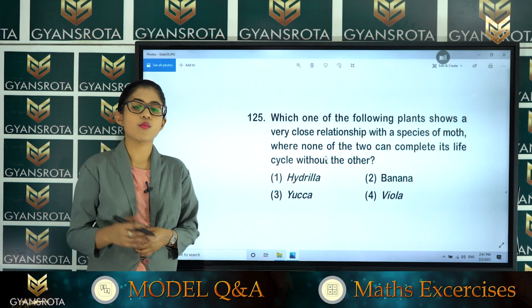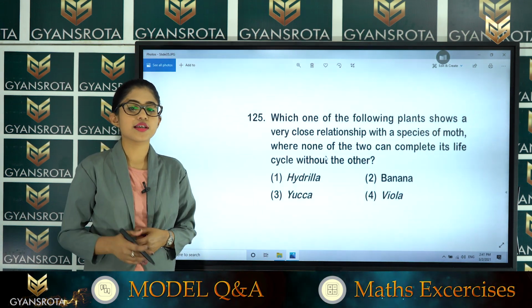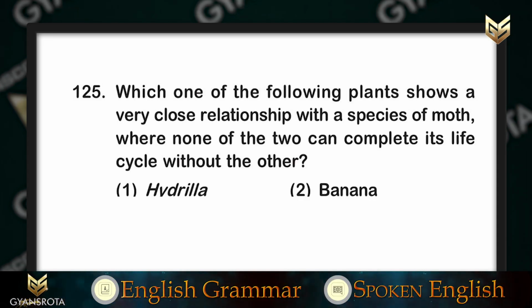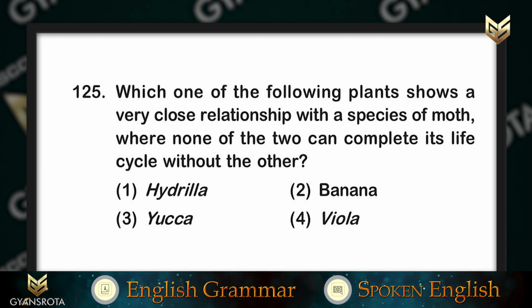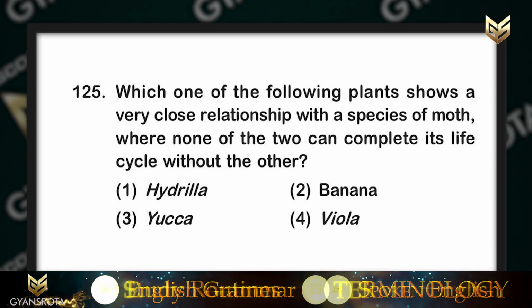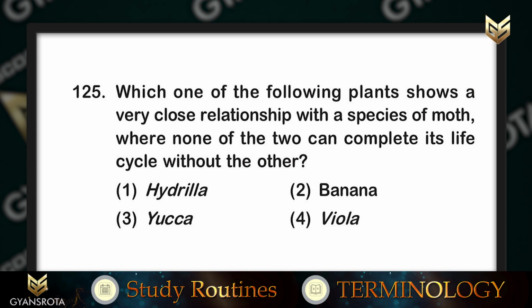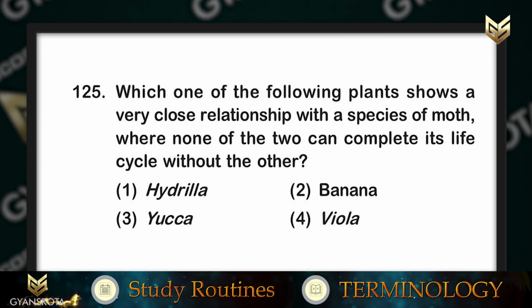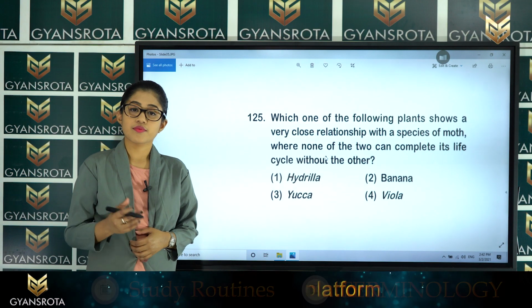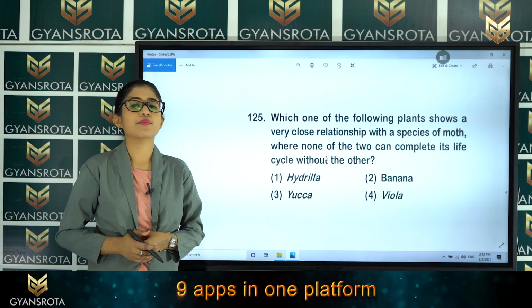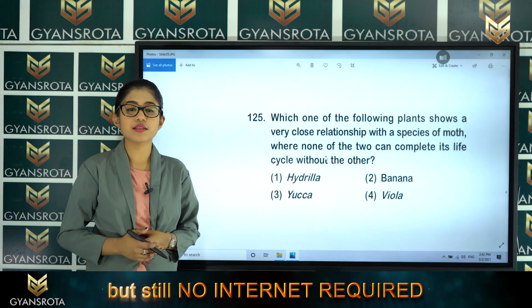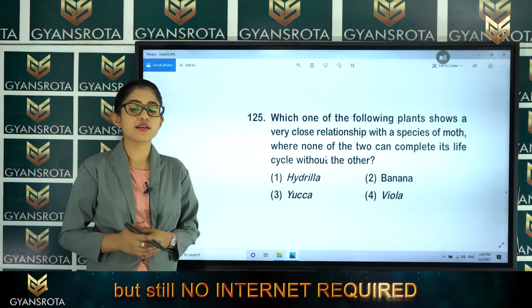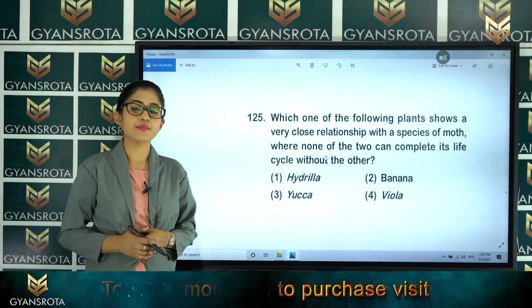In this question number 125, which one of the following plants shows a very close relationship with a species of moth where neither of the two can complete its life cycle without the other: hydrilla, banana, yucca and viola. So, we have discussed this very clearly in the chapter Organisms and Populations. There we have discussed mutualism, then amensalism, symbiosis, alright. I hope you have remembered those parts.